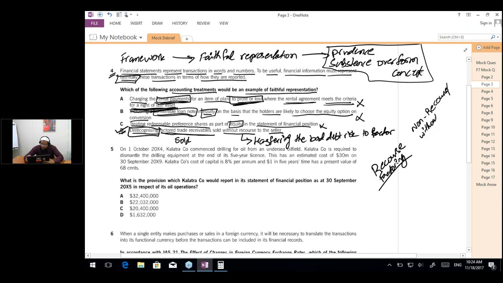Recourse factoring means that the bad debt risk is not transferred, and non-recourse means that the bad debt risk has been transferred.